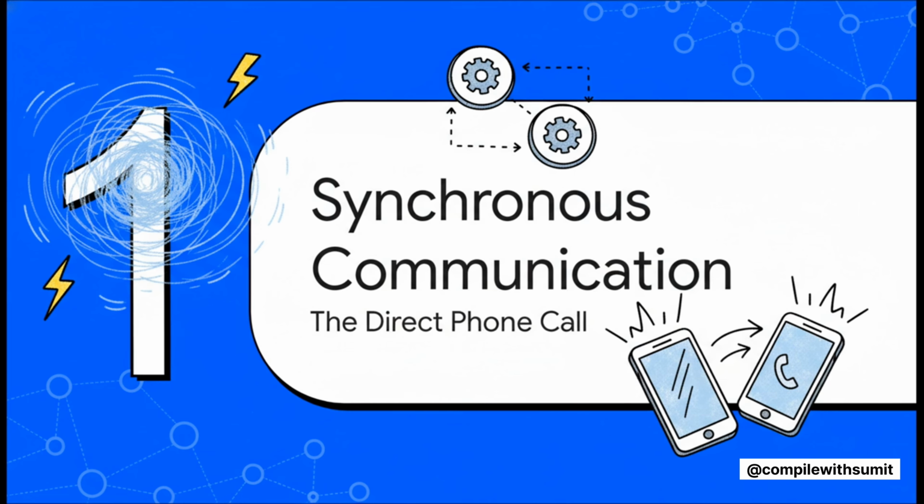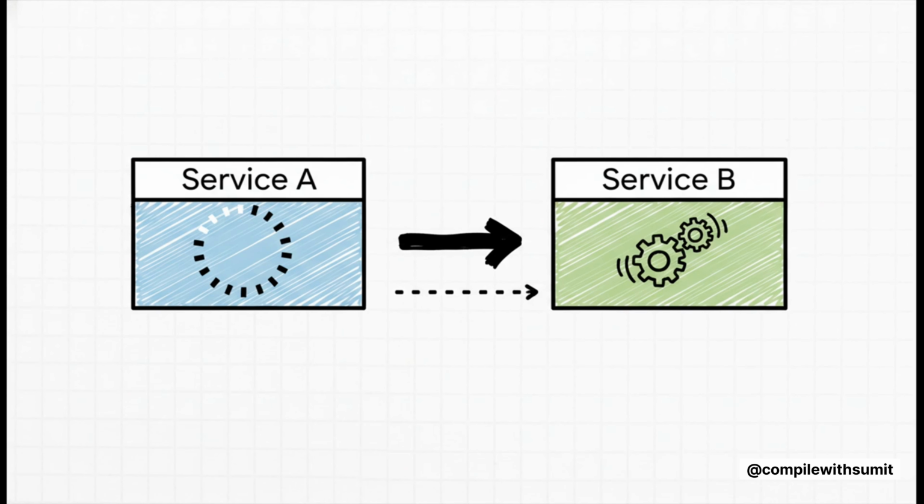This is the most direct one you can imagine. It's basically the equivalent of picking up the phone and calling a coworker because you need an answer from them right now. This is what we call synchronous communication. Service A sends a request to Service B, and then it just waits. It's totally blocked. It can't do anything else until Service B answers, does whatever it needs to do, and sends a response back. Now, it's simple and direct for sure, but it creates this really tight dependency. If Service B is slow or down, well, Service A is just stuck.